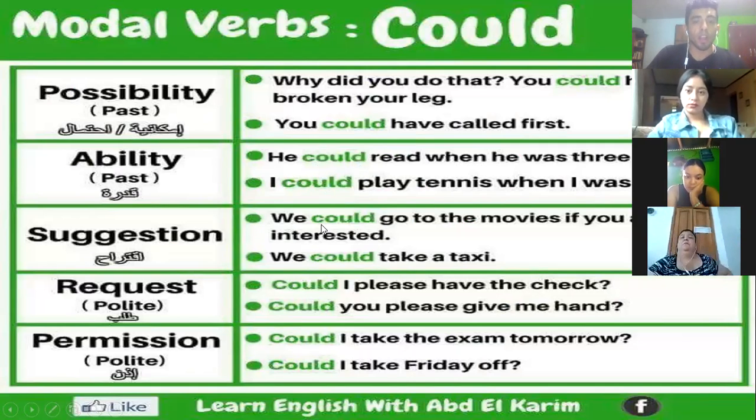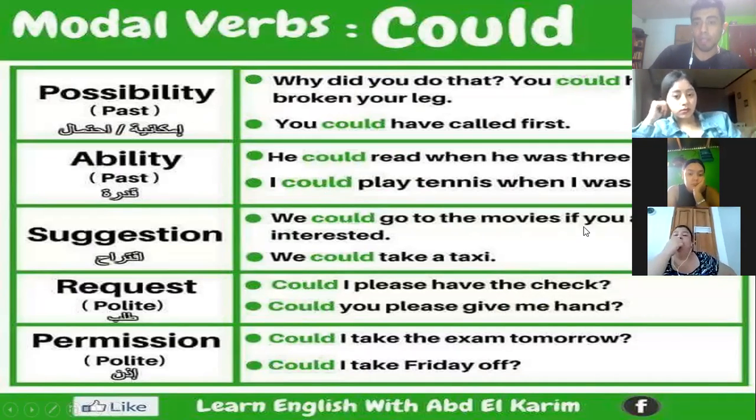Suggestions: we could go to the movies if you are interested. Oh, podríamos ir a las películas if you are interested. Like suggestions. We could take a taxi.